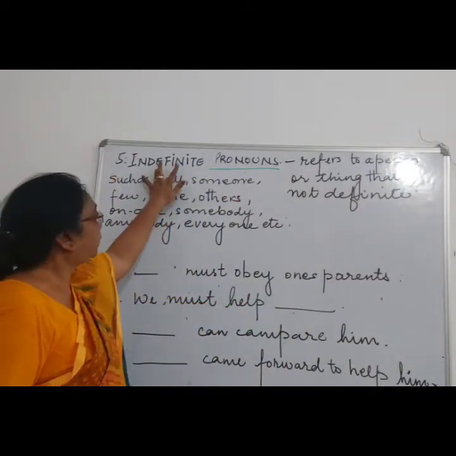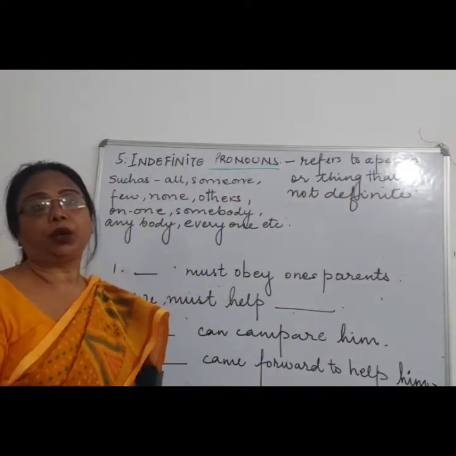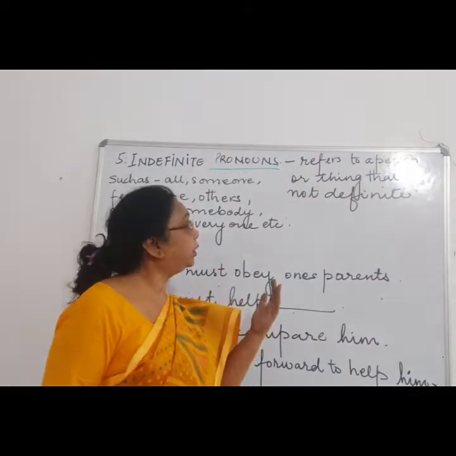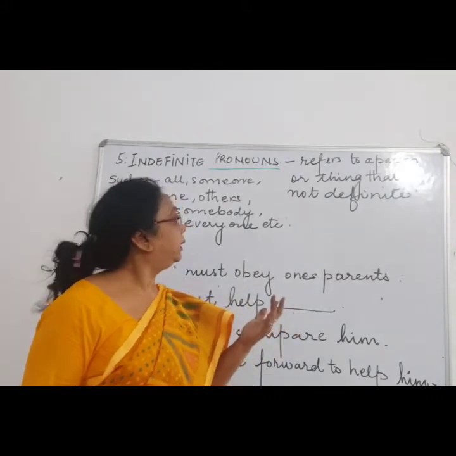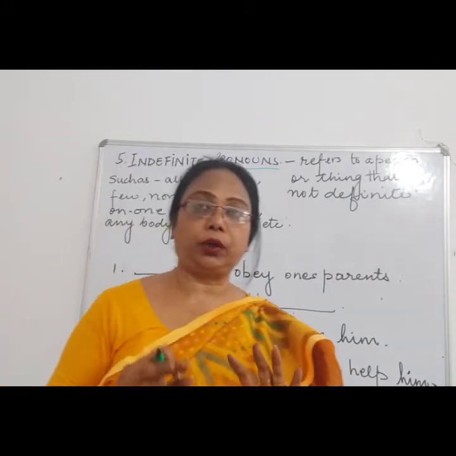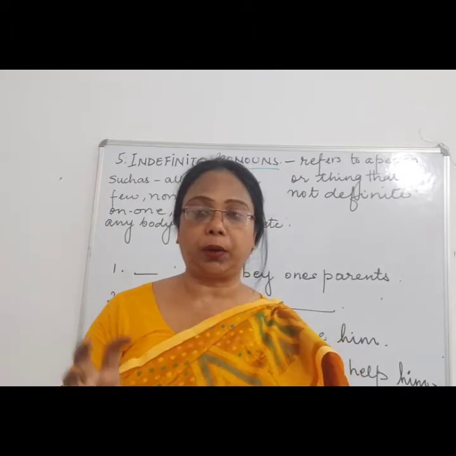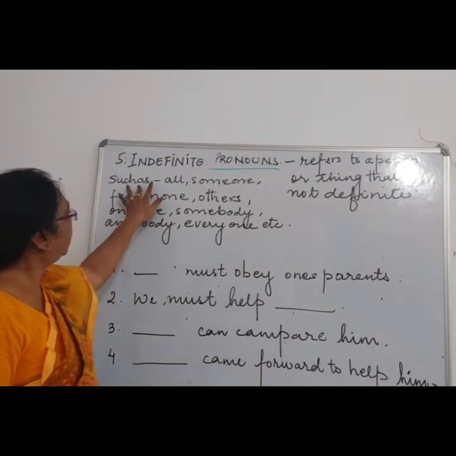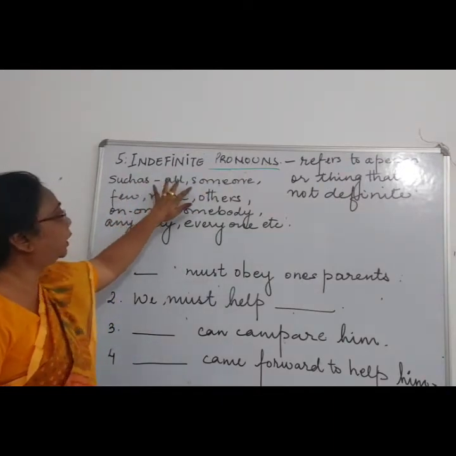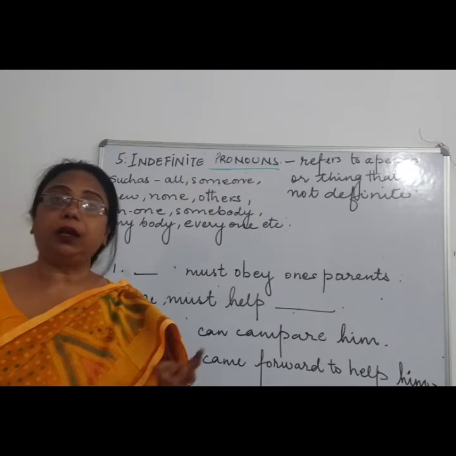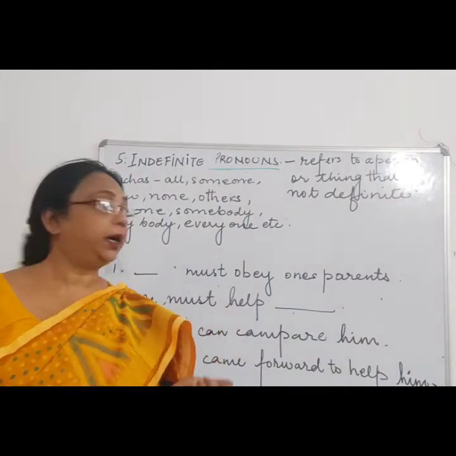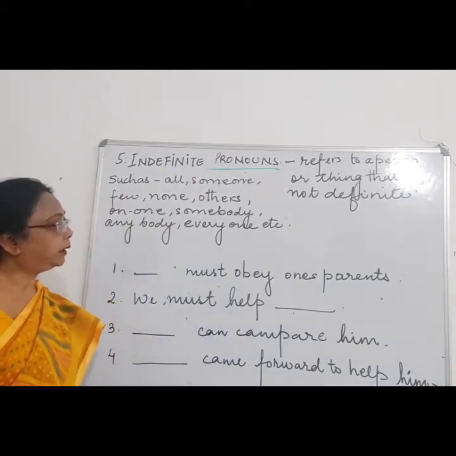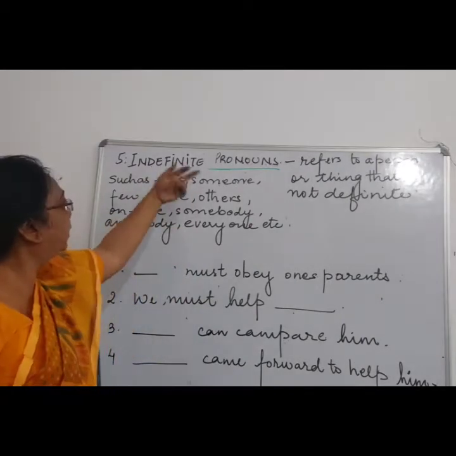Now the fifth kind of pronoun is indefinite pronoun. Indefinite pronouns refer to a person or a thing that is not definite. You are not sure about it. It is not definite. So some of the indefinite pronouns are all, one, none, few, some, nobody, anybody, everybody, others. They are some of the indefinite pronouns.